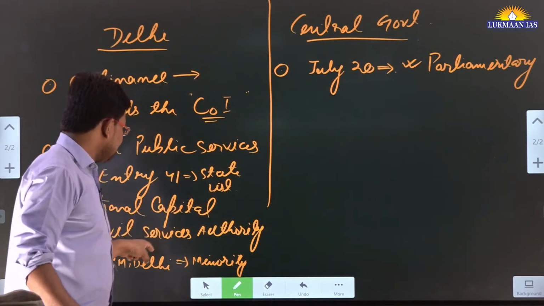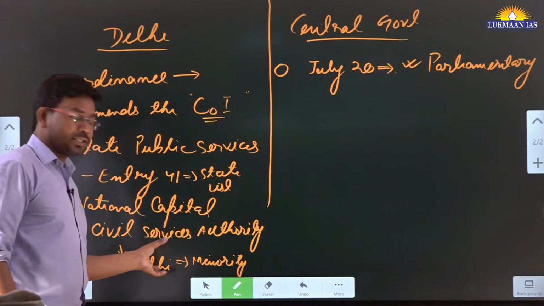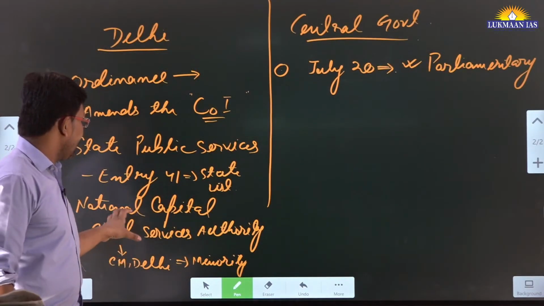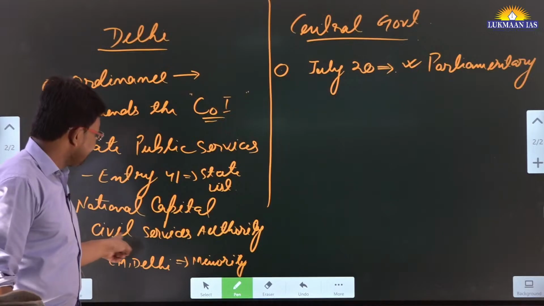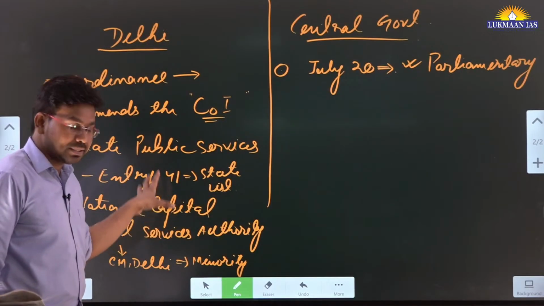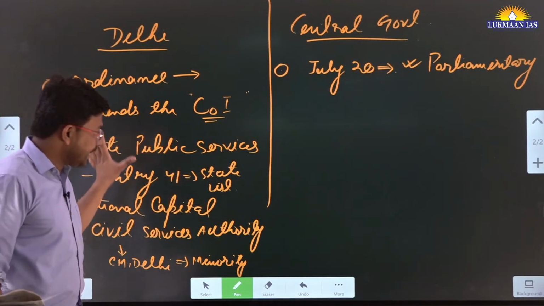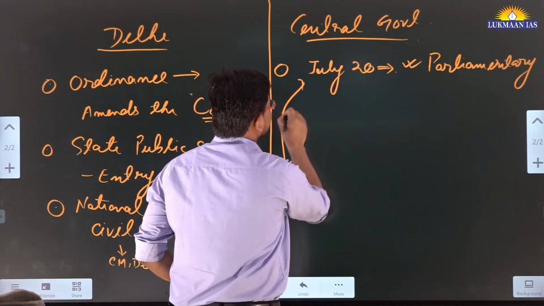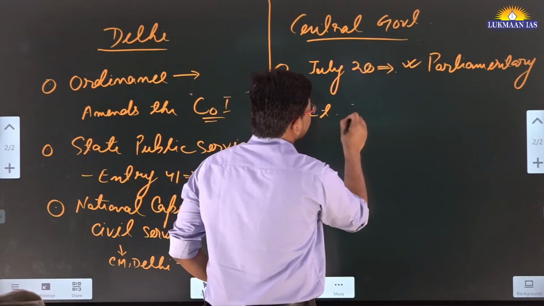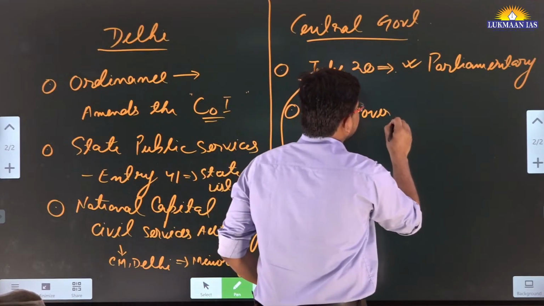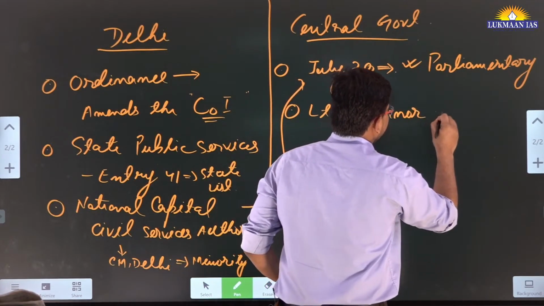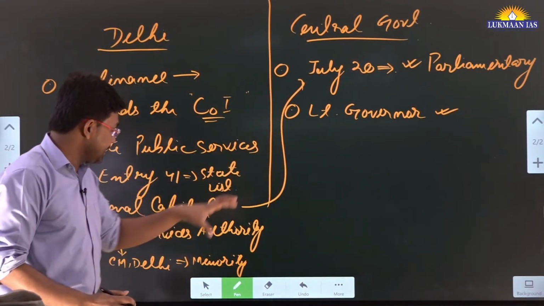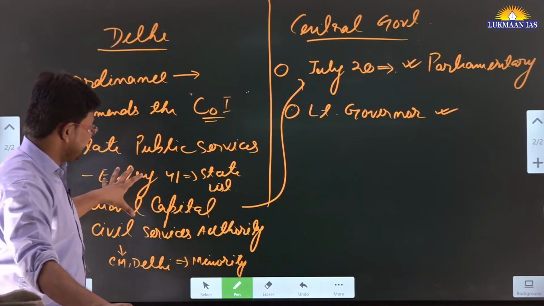So it means that even if the Chief Minister of Delhi is not present in taking a decision related to National Capital Civil Services Authority matters, they can still take a decision and forward this particular decision to the Lieutenant Governor of Delhi. So in that case, effectively the authority stays with the central government. So this is what the Delhi government says, all right.